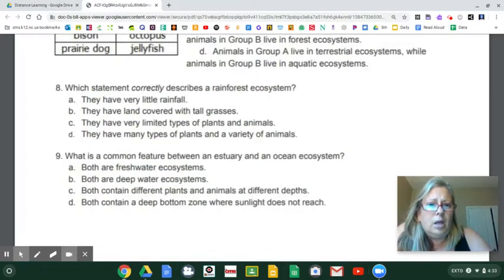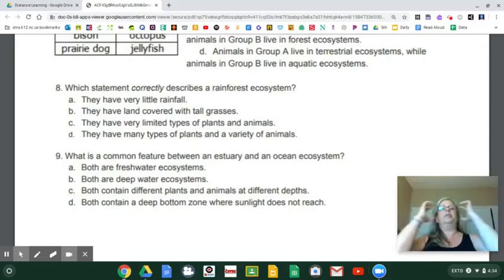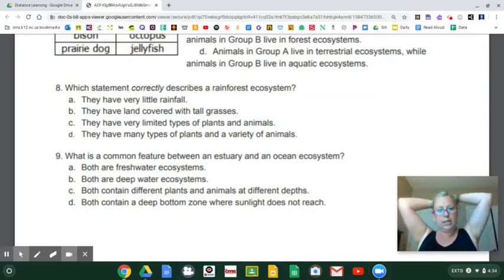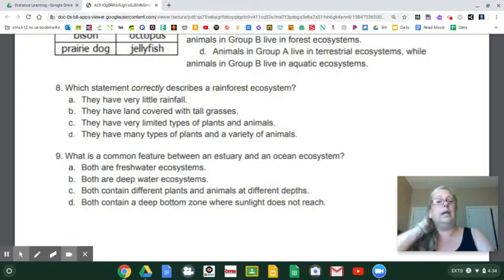All right, number 8. Which statement correctly describes a rainforest ecosystem? A. They have very little rainfall. Does a rainforest have very little rainfall? Oh, what? It's a rainforest. B. They have land covered with tall grasses. What does that sound like to you? C. They have limited types of plants and animals. Or D. They have many plants and a variety of animals.